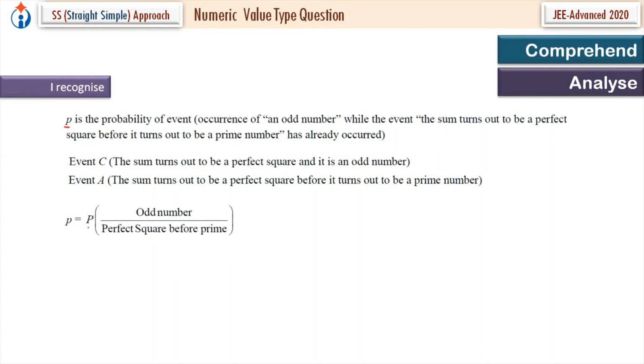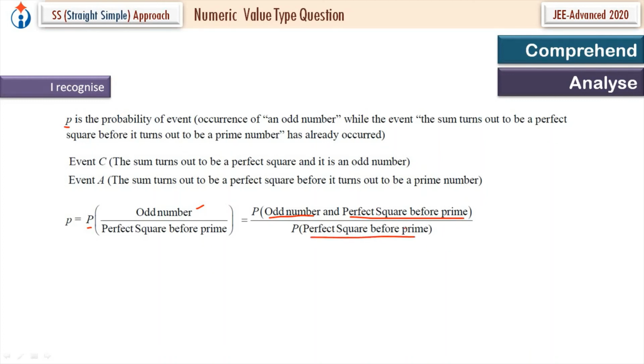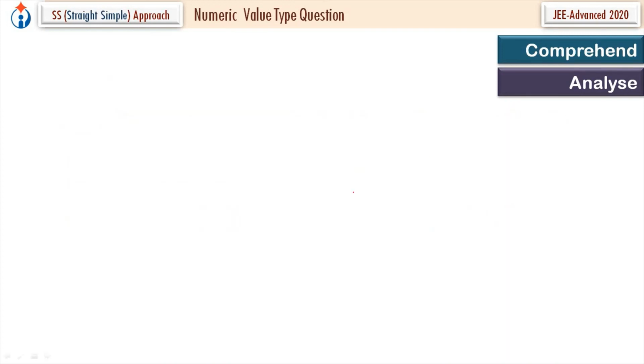So this p is the probability of occurrence of odd number while perfect square before prime has already occurred. This is equal to occurrence of odd number and perfect square before prime number, divided by event A. That is, probability of occurrence of C divided by probability of occurrence of A. So I have recognized them.